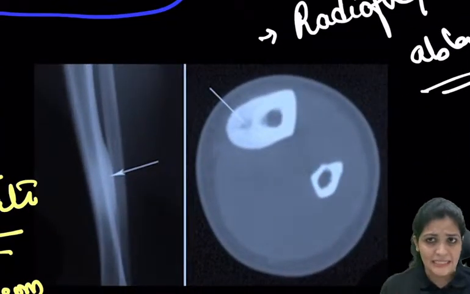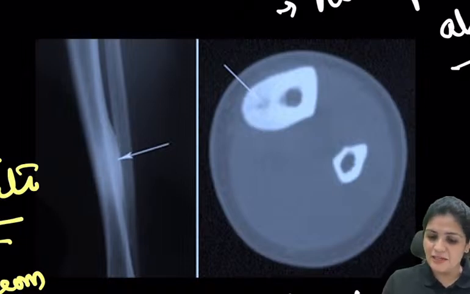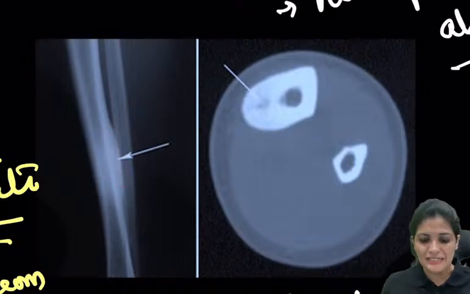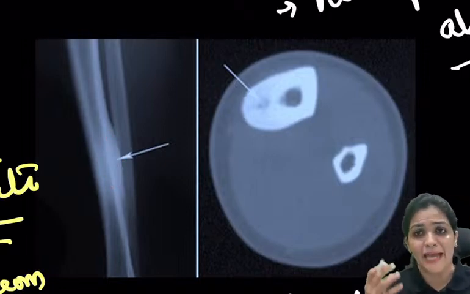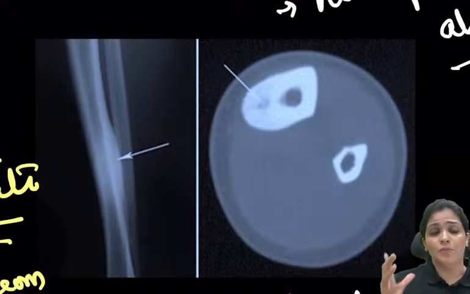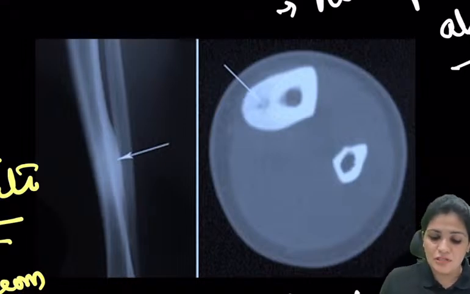This has been asked recently in the exam. They have put up this x-ray, and when you see this x-ray, you can only see that there is some extra growth of the bone. You can really not see any nidus over here. You can only see the overgrowth of the bone, or some callus like formation, or some thickening of the bone at that particular point. And this should raise the suspicion of osteoid osteoma.